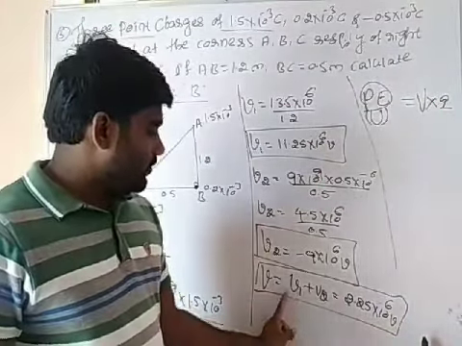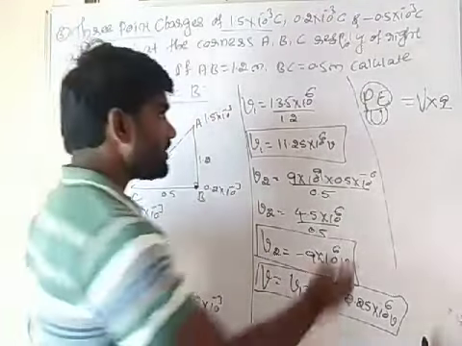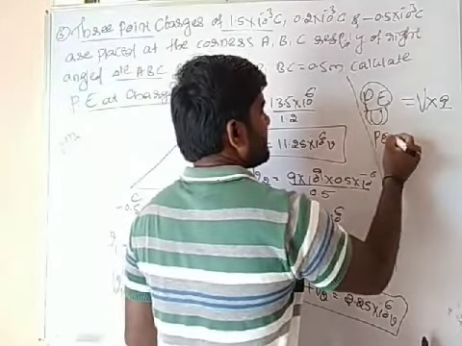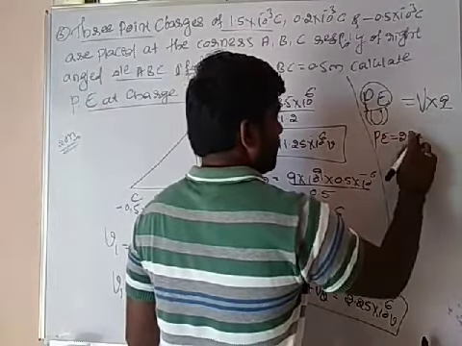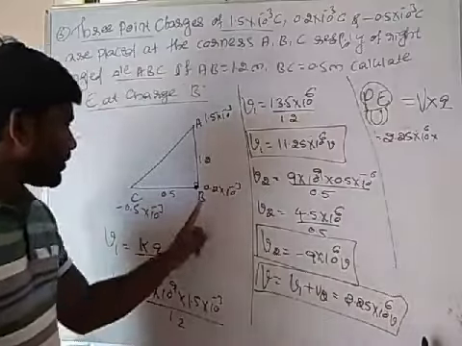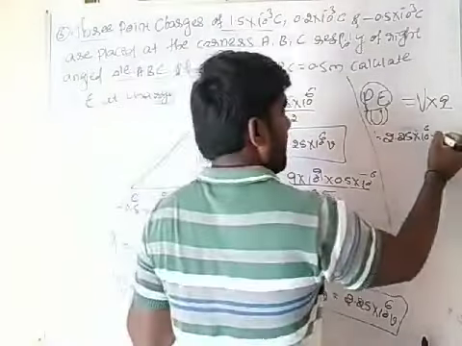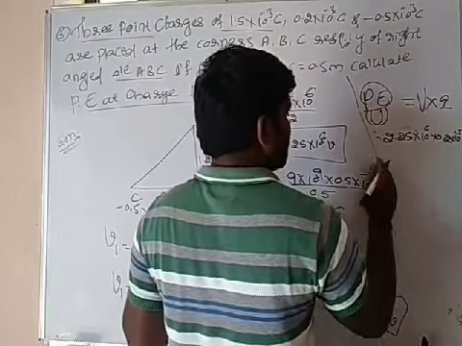So V we know, the total V into the charge given, which is 0.2. So this potential energy is equal to 2.25 into 10 to the power 6 into 0.2 into 10 to the power minus 3.